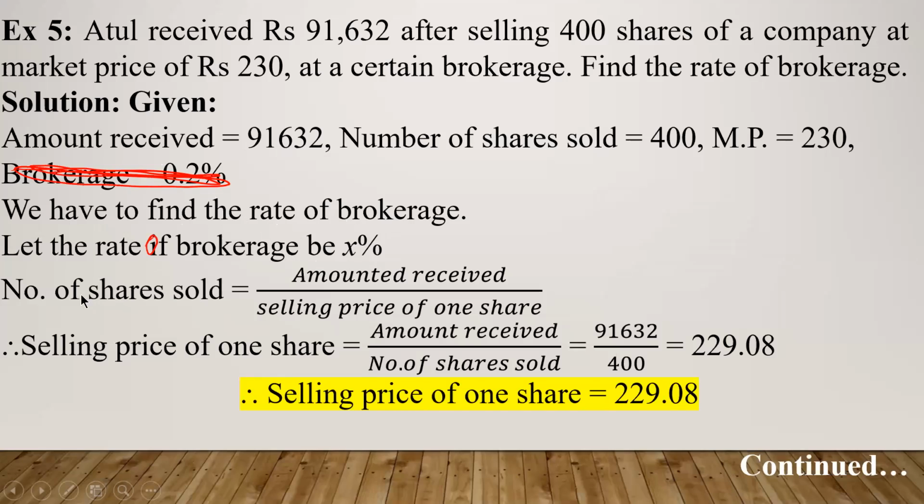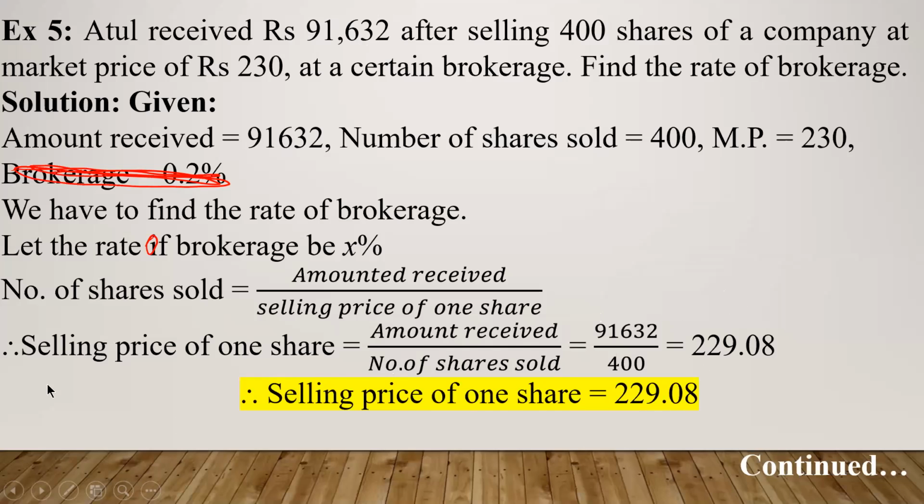Okay. Now we know the selling price of one share. Selling price of one share is amount received divided by number of shares sold. Amount received is given to you. How much? 91,632. And number of shares sold? How many shares were sold? 400. So when you divide 91,632 by 400, you will get 229.08.